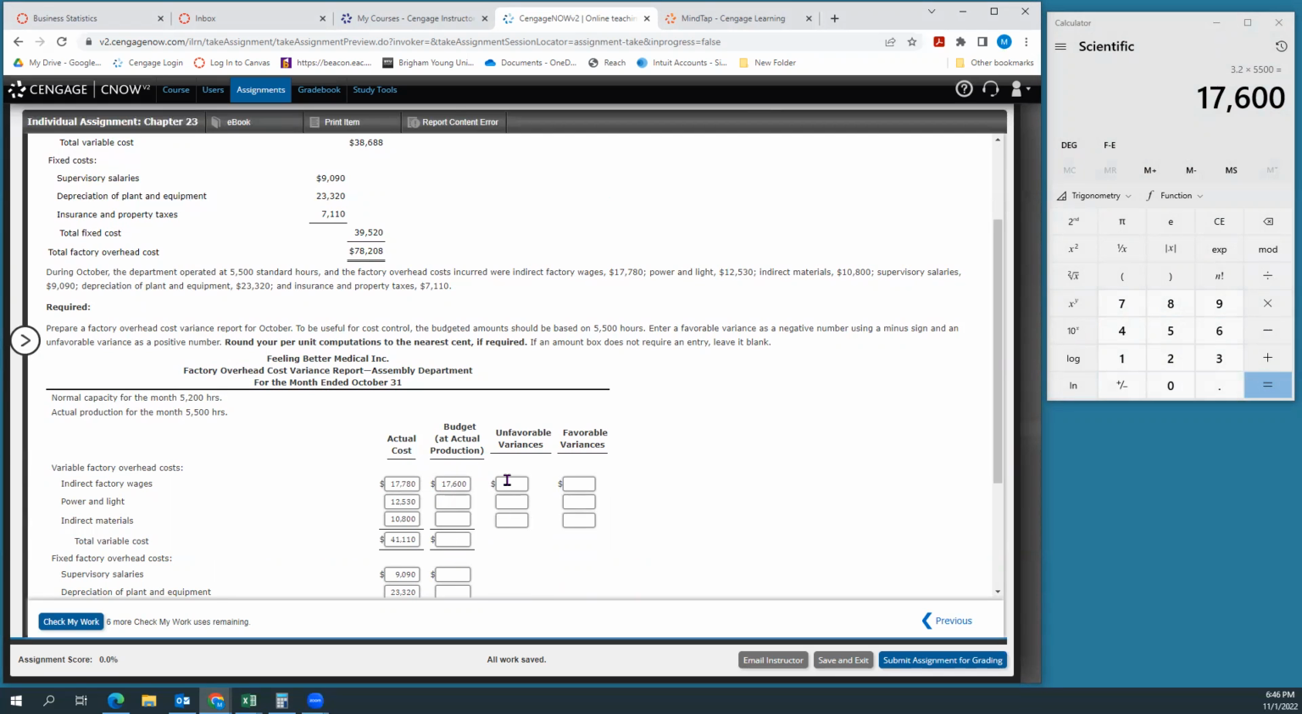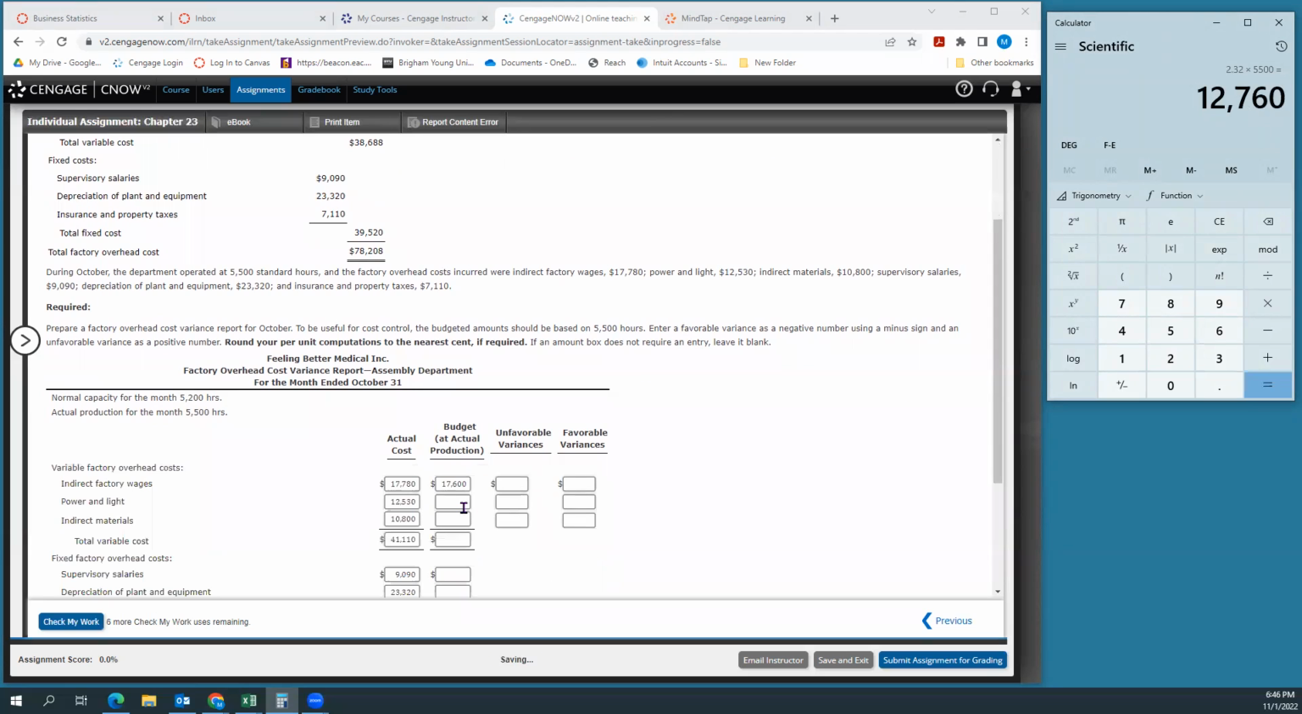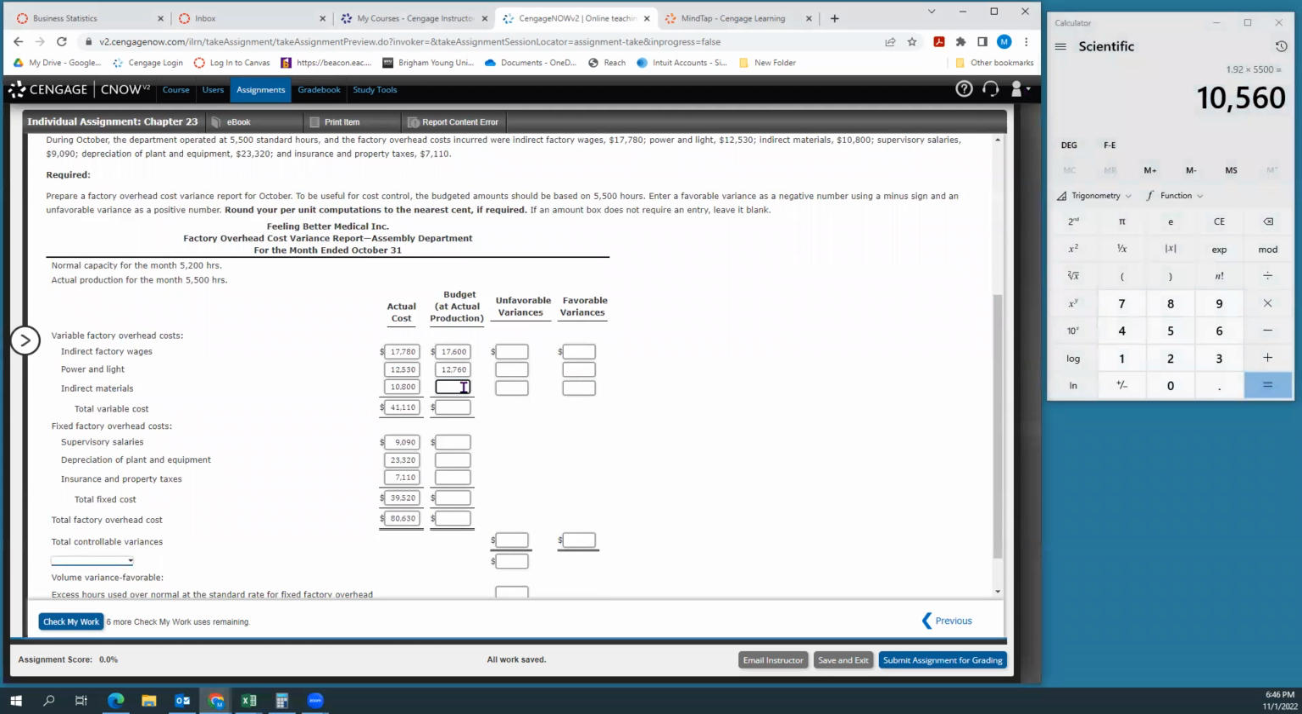And again, we can do that for all of these. So we can take our power and light, 12,064, divide that by 5,200, the budgeted hours, and then multiply that by 5,500. Again, you could do this with Excel. It might make your life a little bit easier and be a little quicker, but this is so short, I think we're just going to do it this way. Indirect materials, 9,984, divide that by 5,200 budgeted hours, multiply that by 5,500 actual hours. This is 10,560.